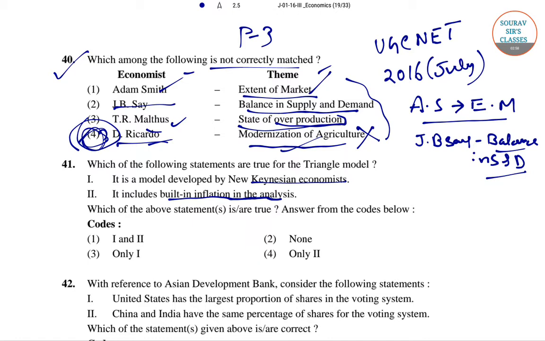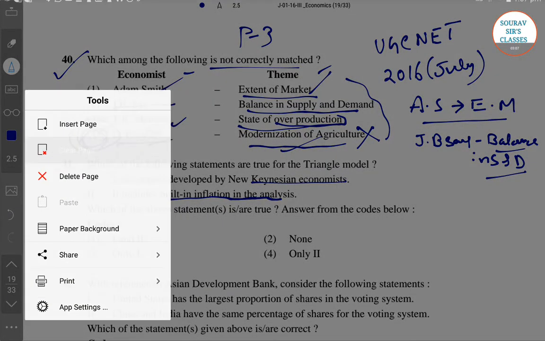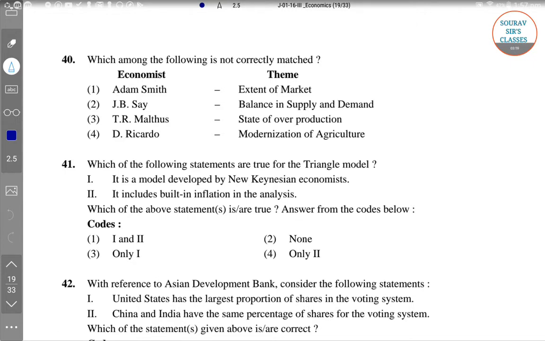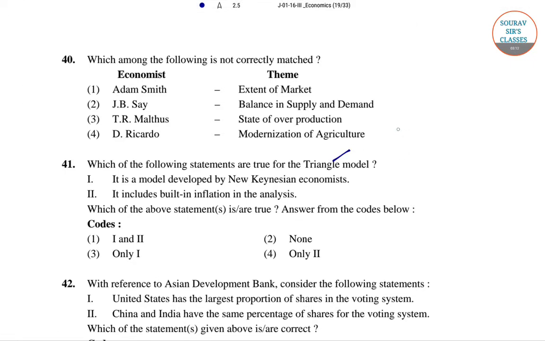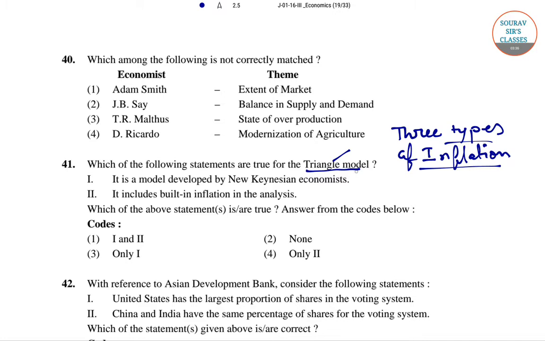So there are 3 types of inflation, which is known as the triangle model.